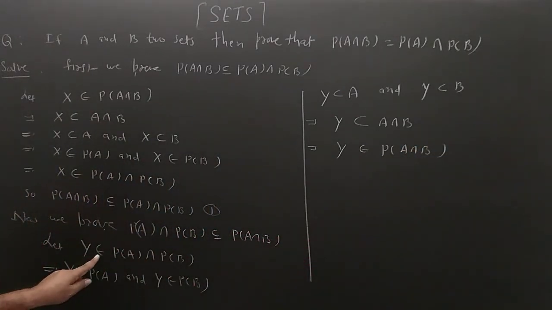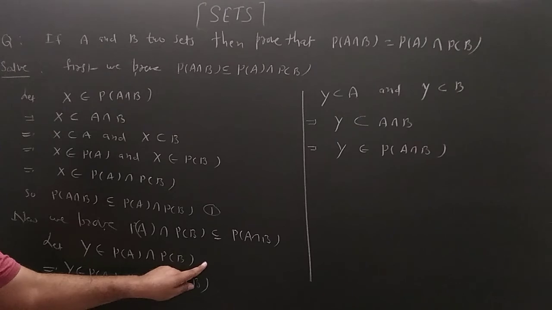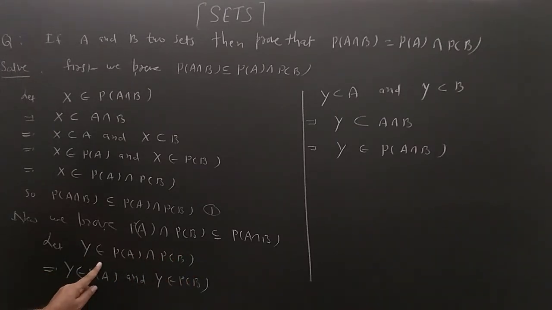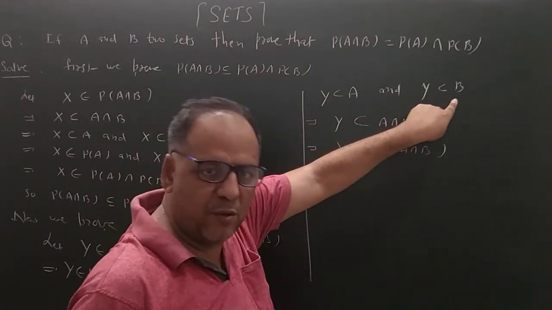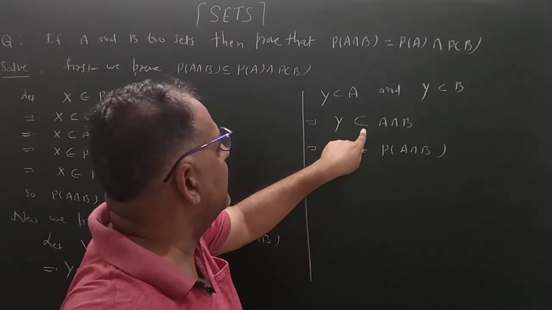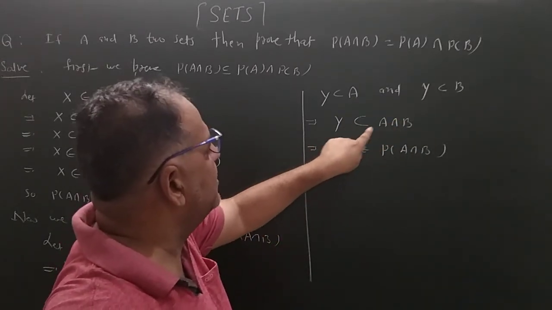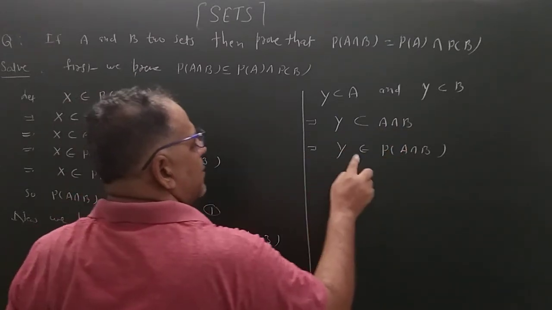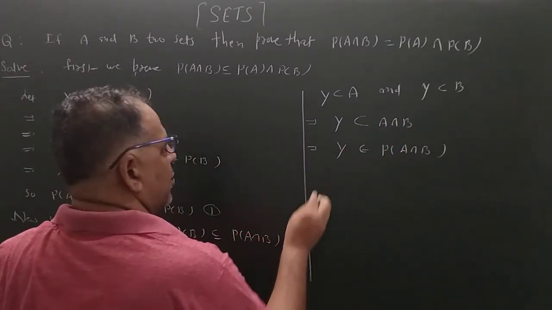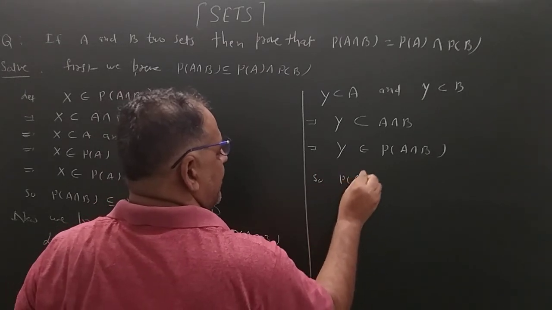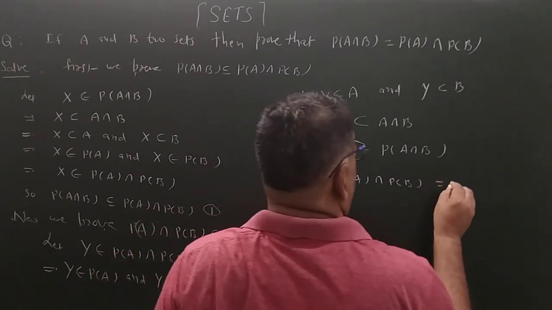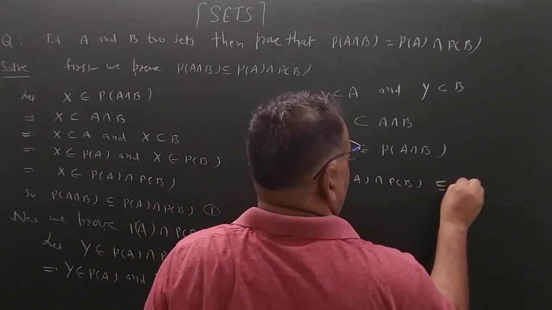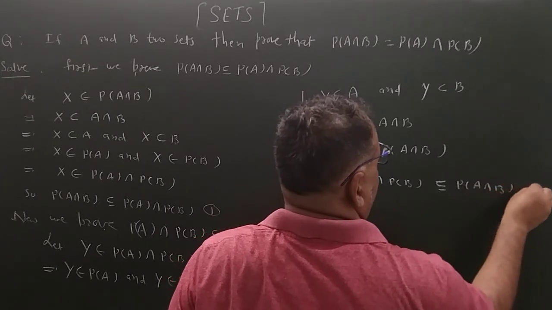Again, we start with Y belongs to PA intersection PB. By the definition of intersection, Y will be the element of PA and Y will be the element of PB. If Y is the element of PA, that means Y is the subset of A and Y is the subset of B. So now Y will be the subset of A intersection B. If Y is the subset of A intersection B, that means Y will be the element of P(A intersection B). So PA intersection PB is a subset of P(A intersection B).